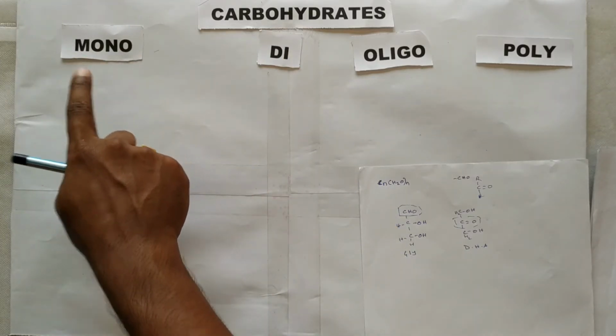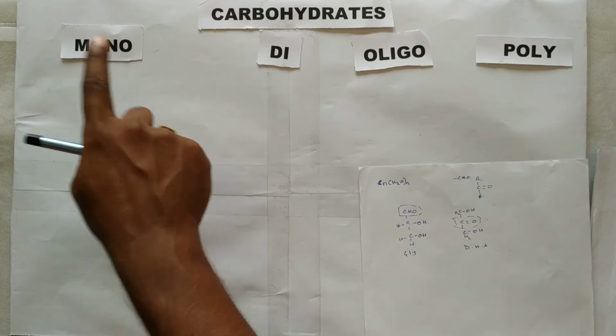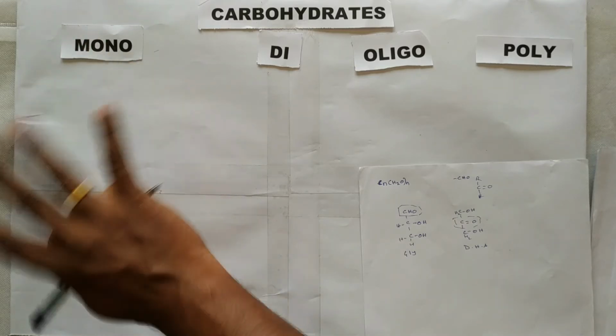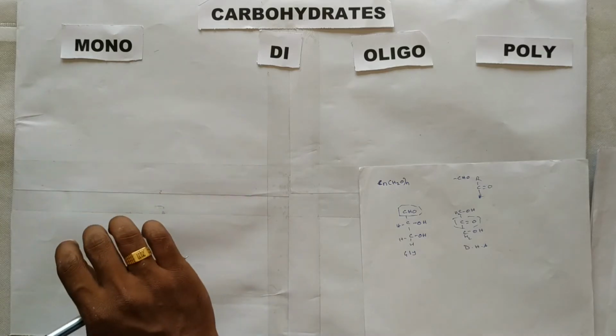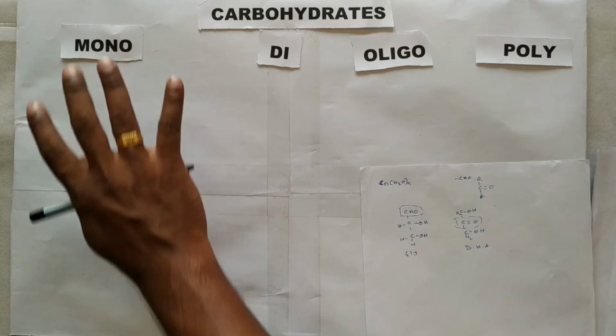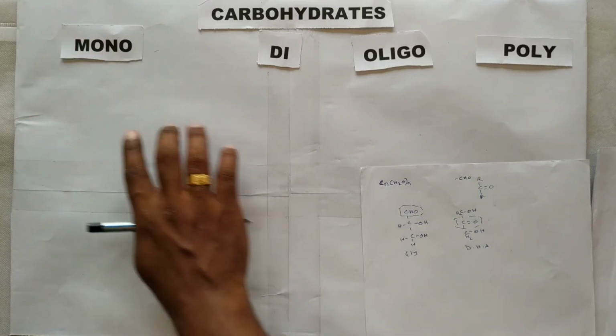Monosaccharides are very simple sugars which cannot be hydrolyzed further to produce any simpler sugar. There is no further hydrolysis of these molecules.